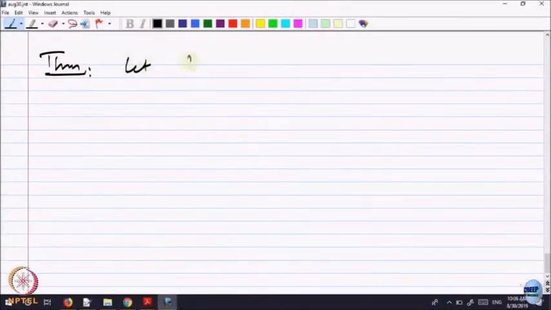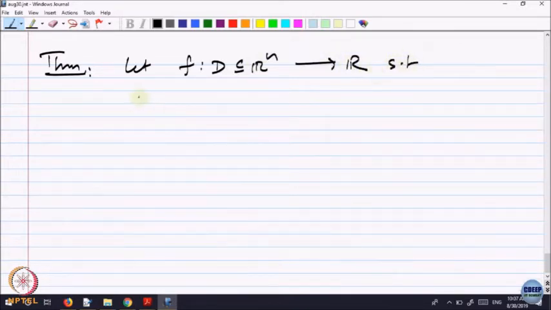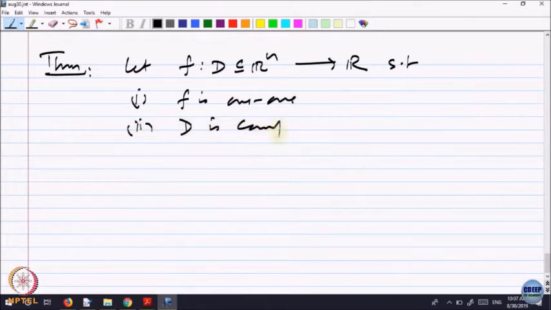So, let us say f is from D contained in R n to R such that f is 1 1, and D is compact. The domain is compact and the function is 1 1.